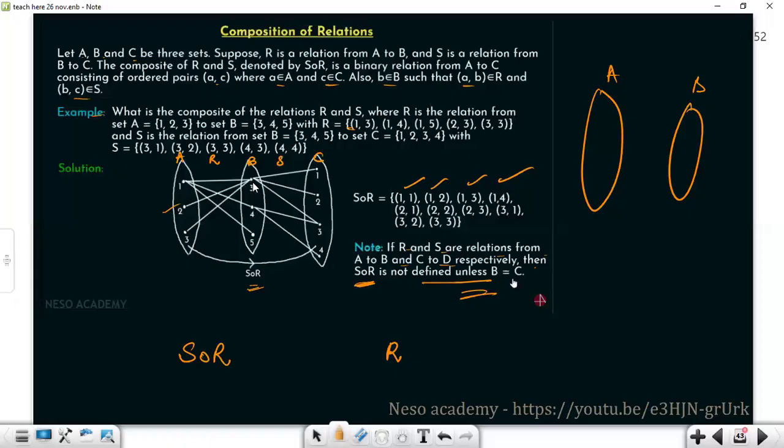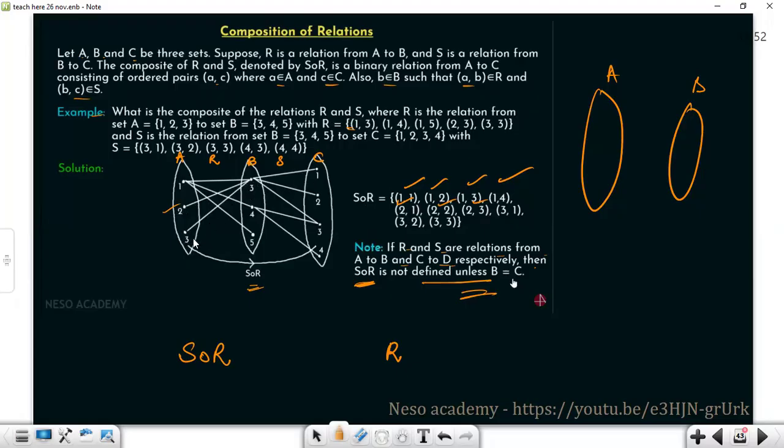So now let's talk about 2. 2 to 1, and 1 to 1, so (2, 1) should be there. 2 to 3 and 3 to 2, so (2, 2) should be there. 2 to 3 and 3 to 3, so (2, 3) must be there. 2 to 3 and there's no other path. 2 is not connected to 4, and 2 is not connected to 5. Leave it then.